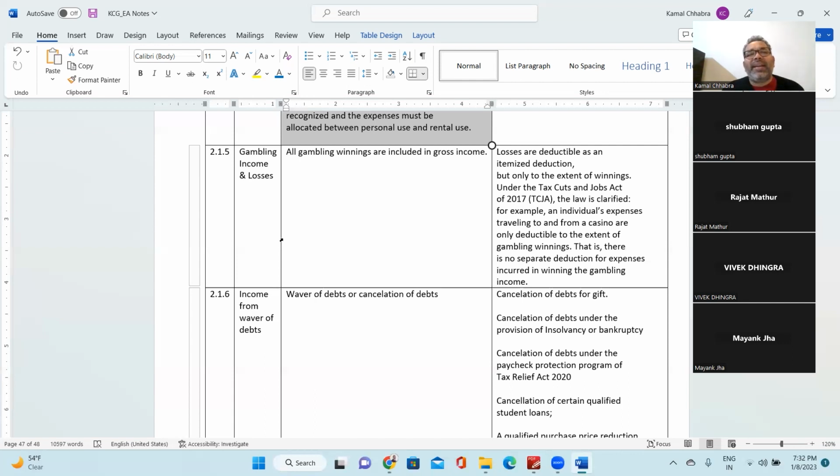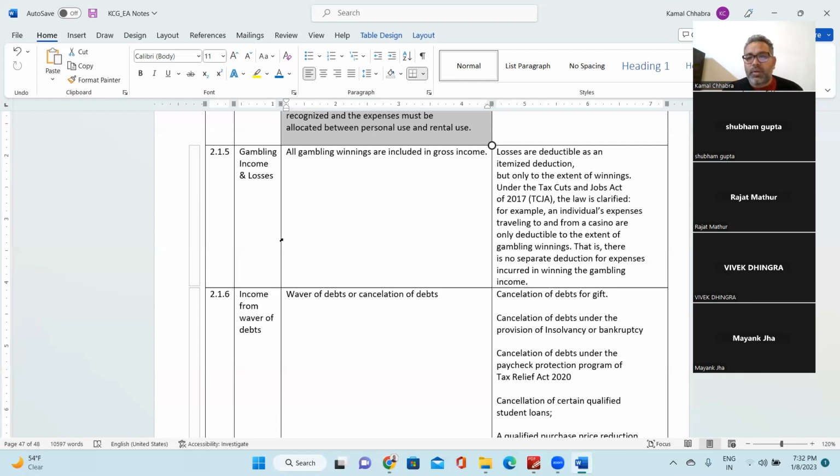Then your net gambling income would be $10,000 minus $5,000 of losses and minus $500 of travel expense. So your taxable gambling income would be $4,500. Make sense?